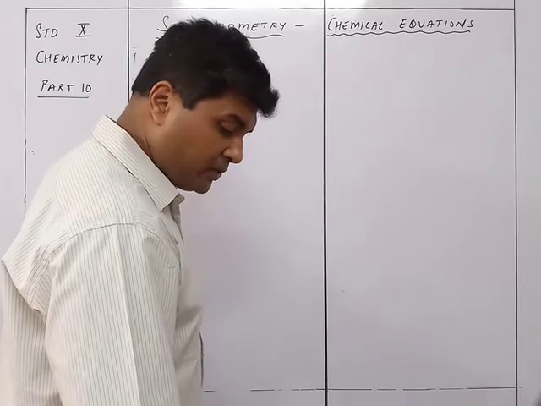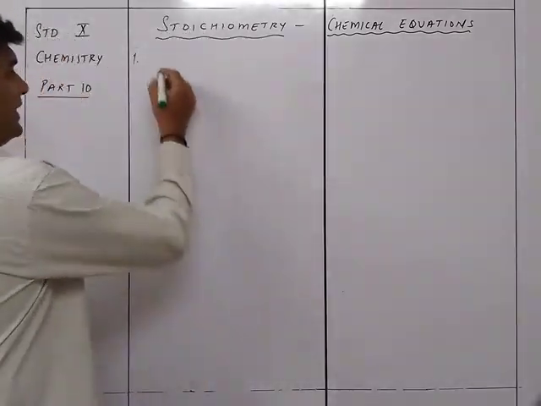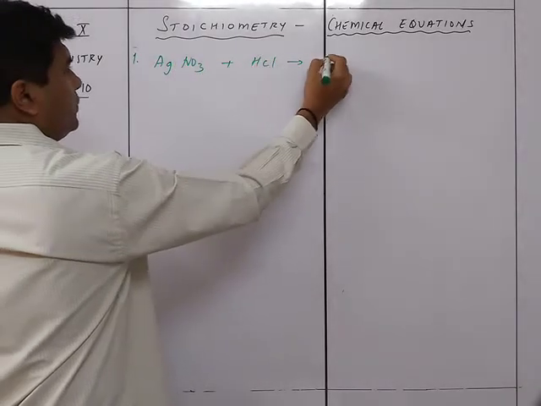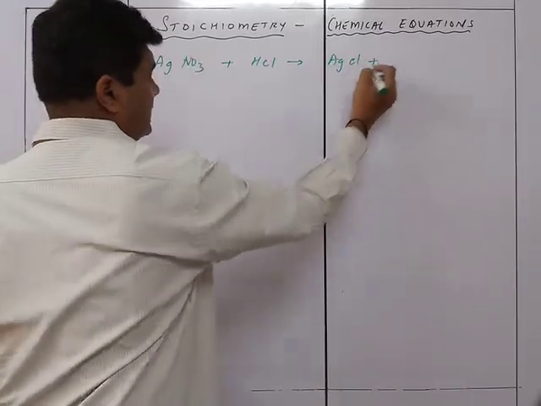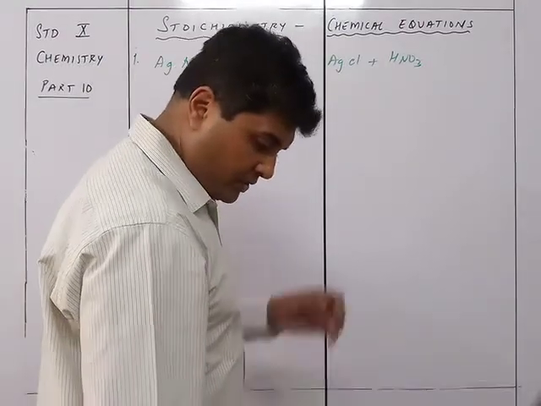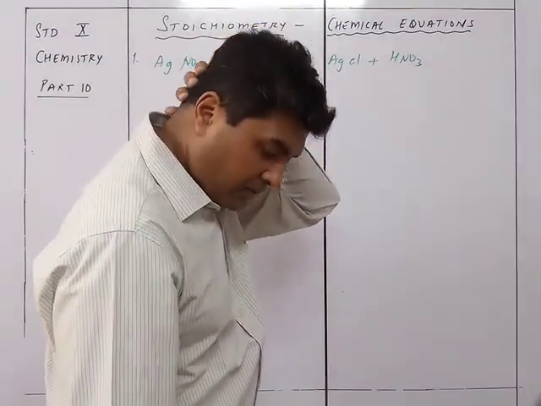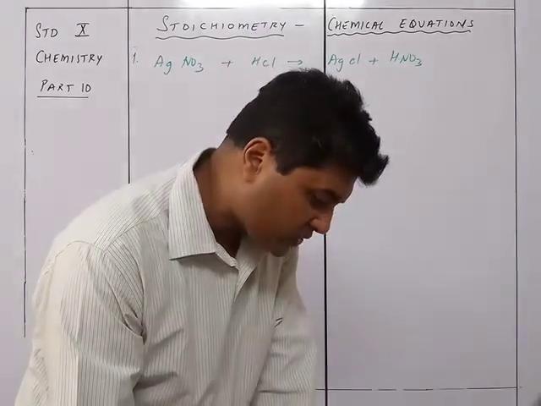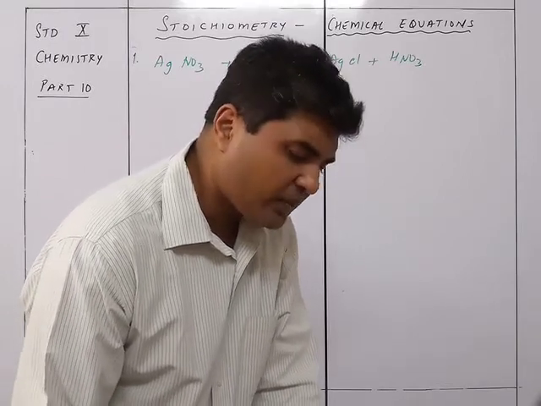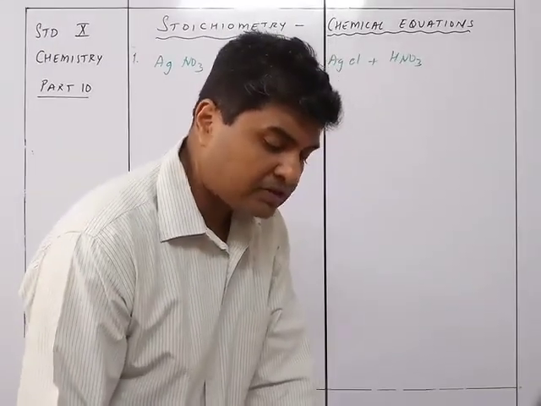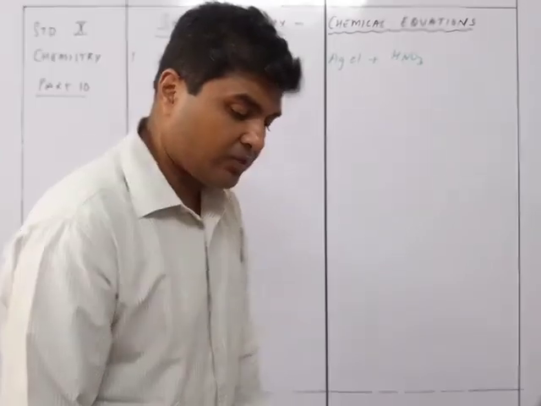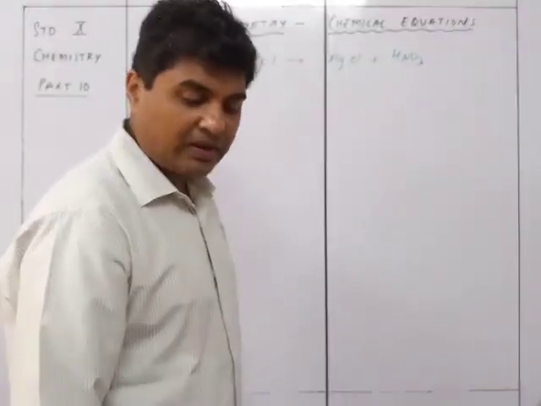What mass of silver chloride is obtained when a solution of AgNO3 plus HCl will give you AgCl plus HNO3. So that is what is given to you: what is the mass of silver chloride that will be obtained by adding excess of hydrochloric acid to a solution of silver nitrate. So we need to have the equation. This equation is present also in the chapter on HCl, so if you have any doubts, you can always refer to that. So AgNO3 plus HCl will be AgCl plus HNO3.